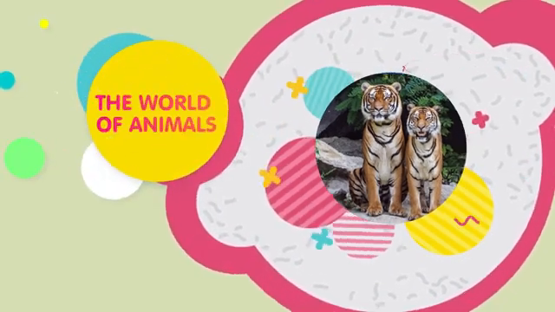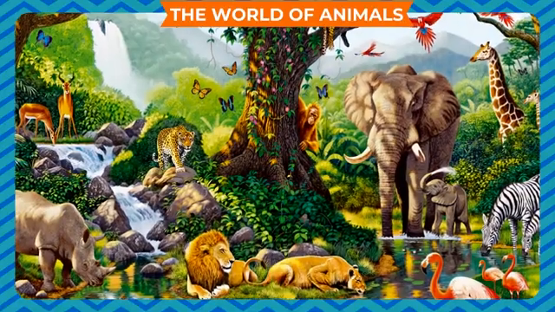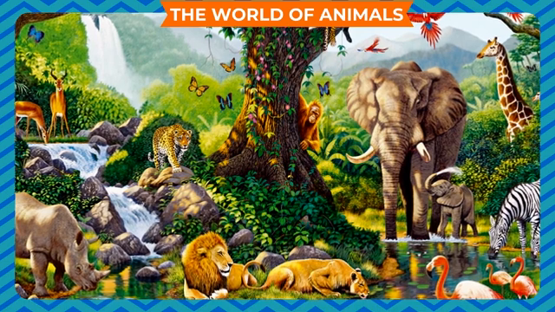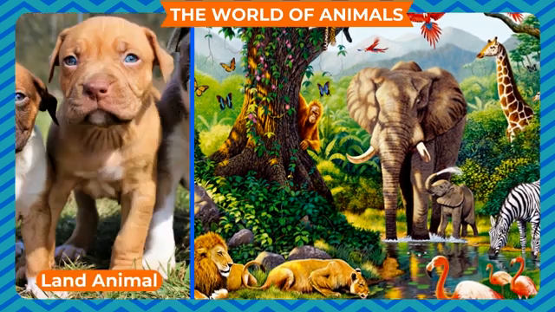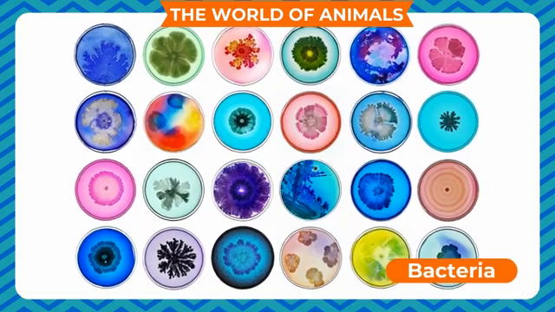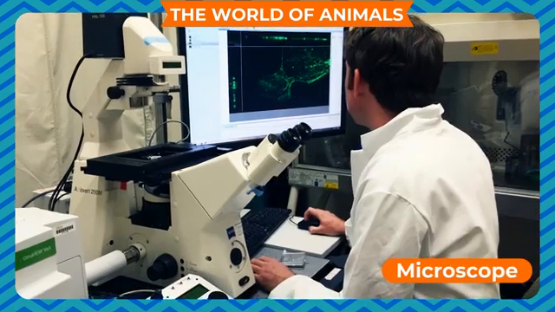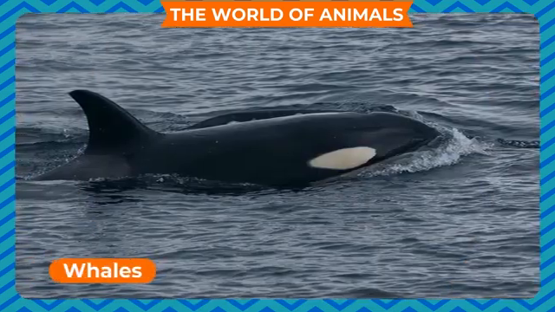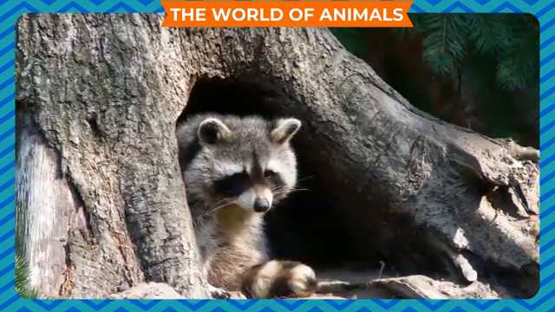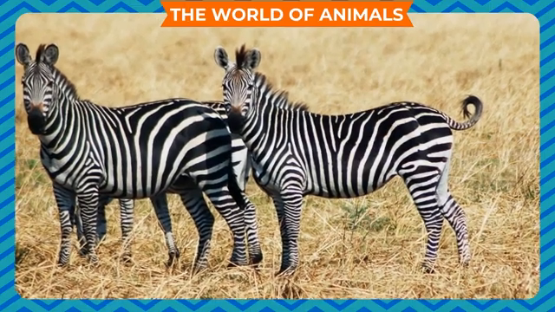The world of animals. Different animals live in different natural surroundings, which are known as their habitat. Some animals live on land, some in water, and some on trees. Some microorganisms such as bacteria are so small that we cannot see them without a microscope, while some animals are huge such as whales. Different animals have different habits and behavior. Their body structures and features help them to survive in their habitat.